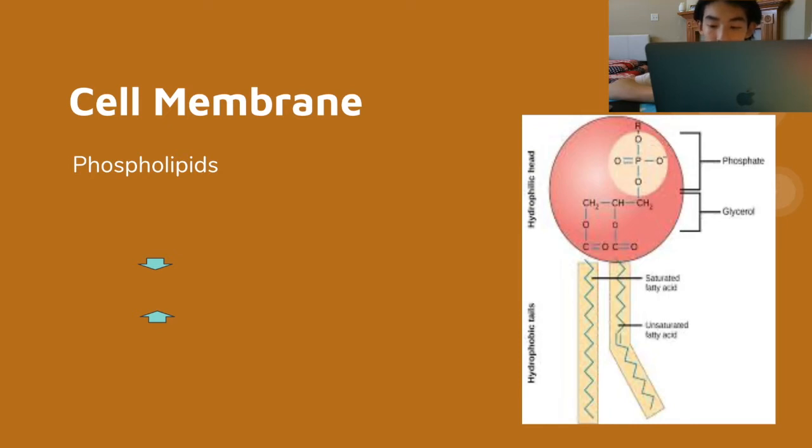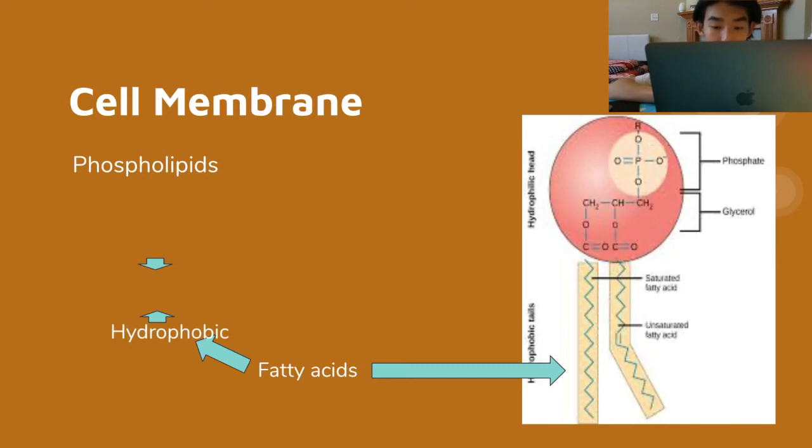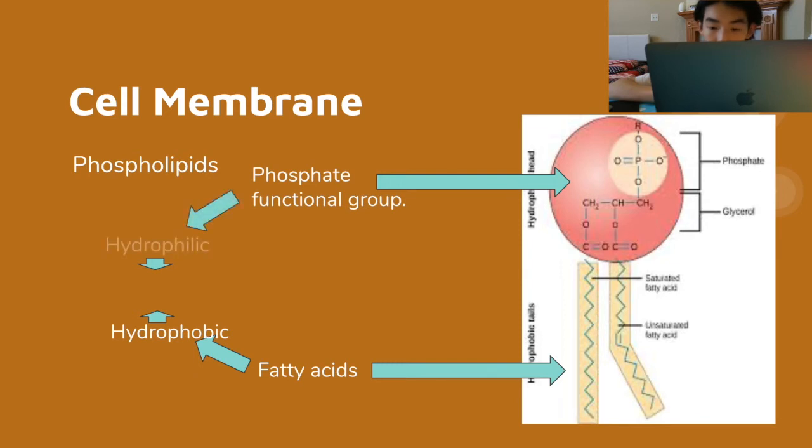The structure of the phospholipid molecule generally consists of two nonpolar fatty acid tails, which is hydrophobic, and a polar head consisting of a phosphate group, which is hydrophilic. The two components are usually joined together by a glycerol molecule.